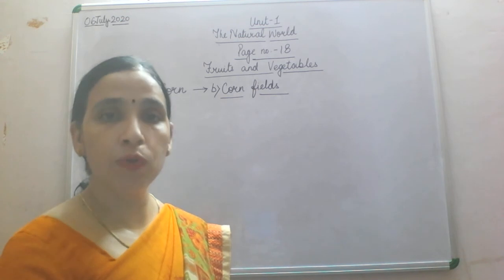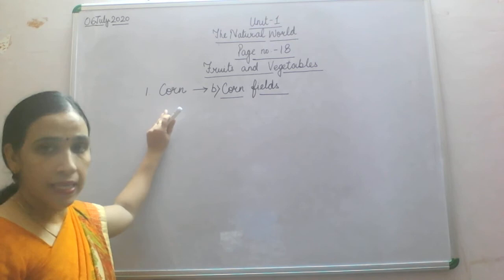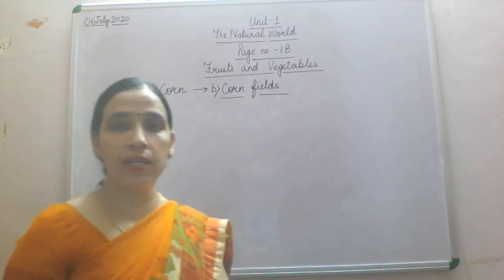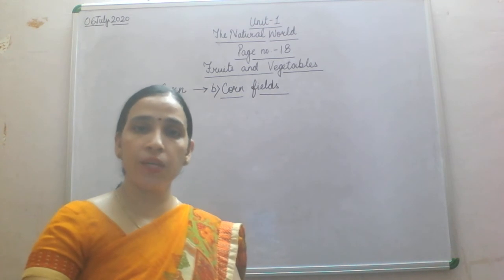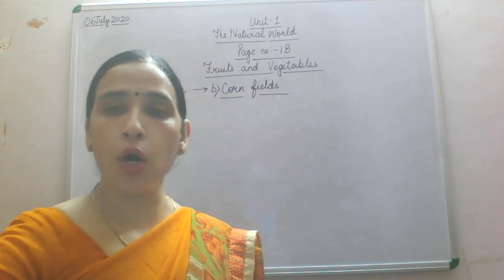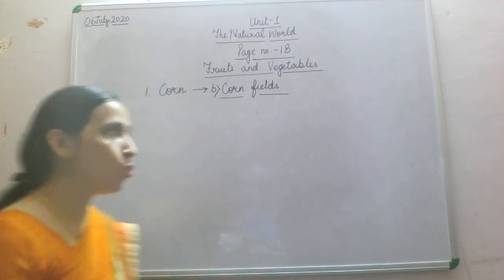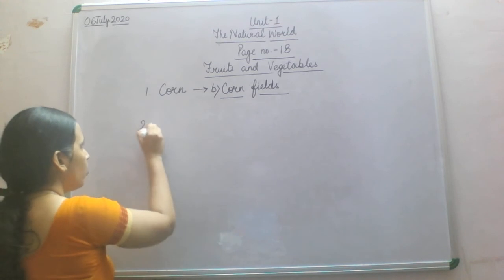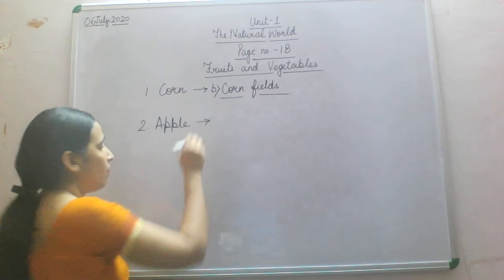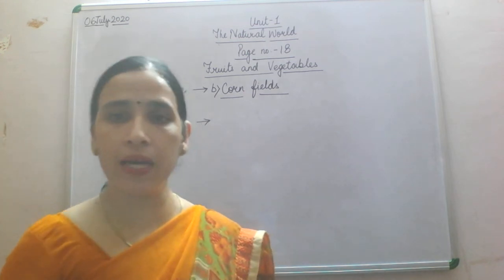So what we have to do in this exercise, you will see the name of the fruit and vegetable and where they are found. The picture is given in your book, you are going to match it only. So number 1 is corn, and you are getting corn from the corn field. Now number 2 is apple. We are getting apple from? Yes, apple yard.